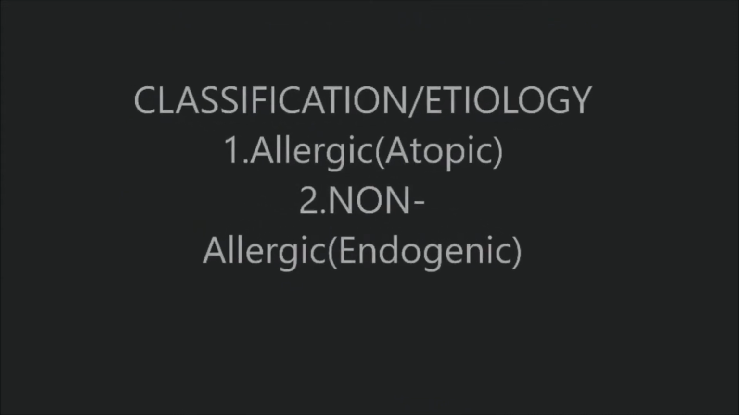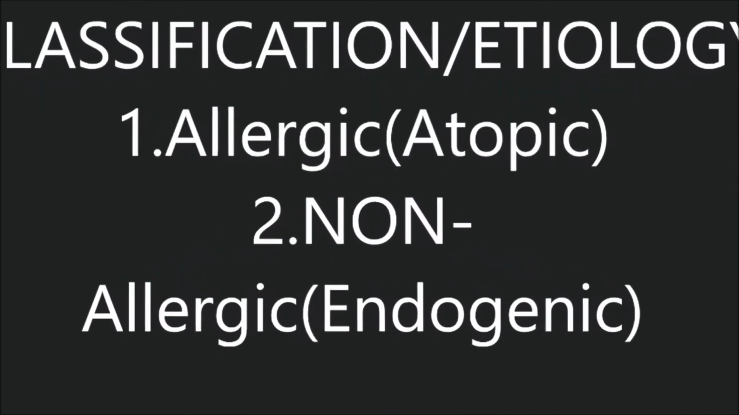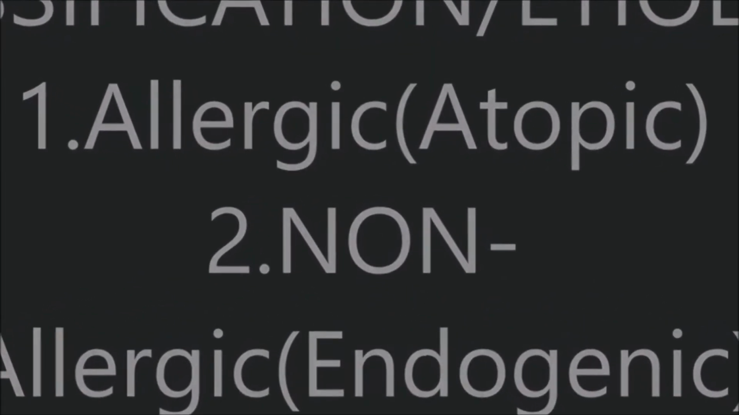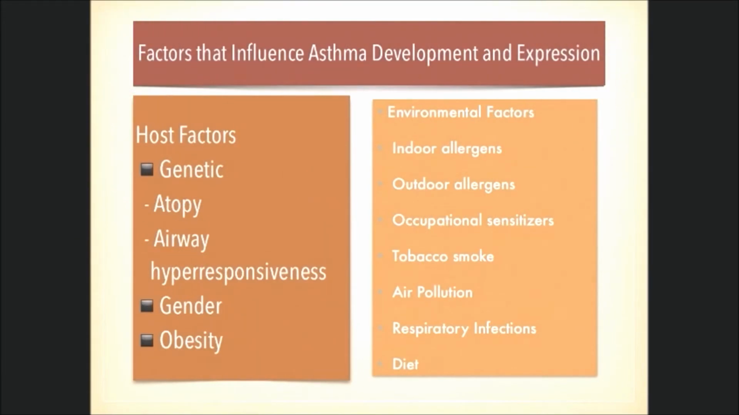Classification. Asthma can be divided into two groups: allergic, which is known as atopic, and non-allergic, which is known as endogenic. Host factors include genetics, gender, and obesity.